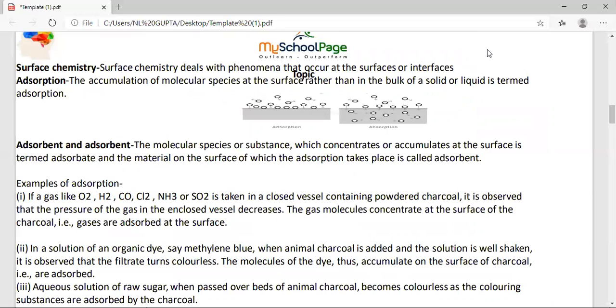Firstly, what is the meaning of surface chemistry? Students, when you are trying to understand surface chemistry, anything that is happening on the surface of any molecule or anything, that is known as surface chemistry. Whatever process is happening on the surface in nature comes under surface chemistry. And the very next point is adsorption, where we have to understand the meaning of adsorption.